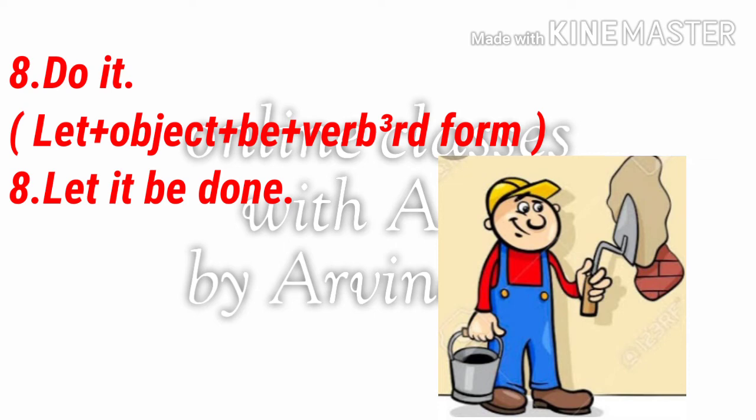Do is the first form in the active voice, so we have to use the third form, done. So our passive voice will come: Let it be done. Suppose in active voice it is written You do it, then how will we change it to passive? For that we will see the next sentence, then you will understand better.